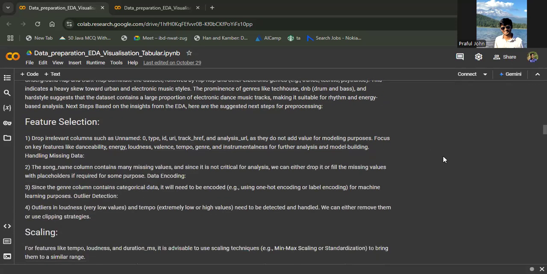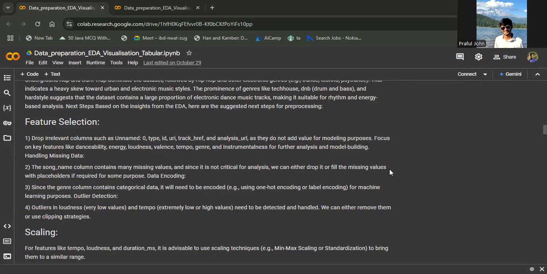Here we'll be selecting features and dropping the irrelevant columns such as unnamed, type, ID, and URI track, because they are irrelevant to the data and would be adding zero value to our model.